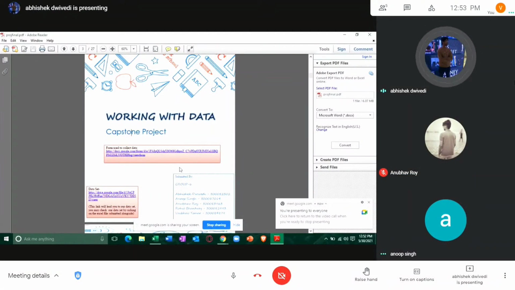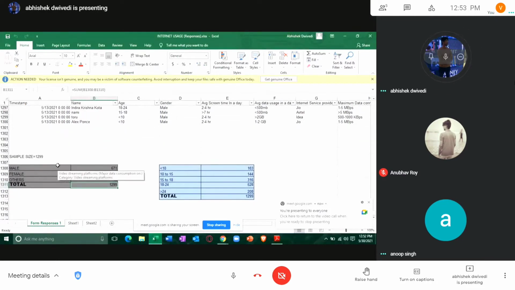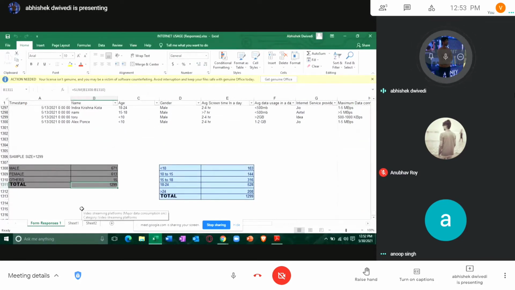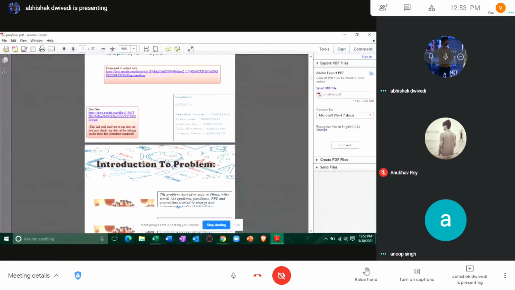So this is the project that we did for working with data. The form that we used was a Google form, and we were able to collect data of 1299 people, out of which 671 were male and 613 people were female.